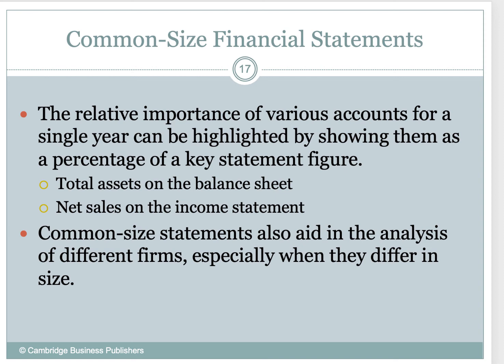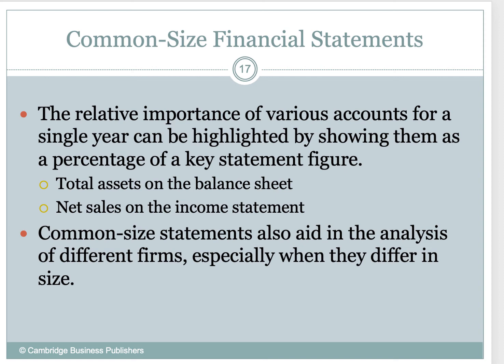If we're using the balance sheet, we're going to use total assets. If we're using the income statement, we're going to use net sales. Those two things are kind of important, right? You need to know what is that key figure that I'm using? Well, total assets on the balance sheet, net sales on the income statement, okay?